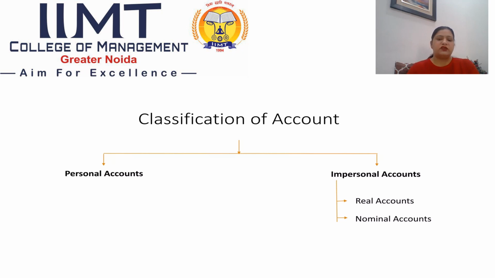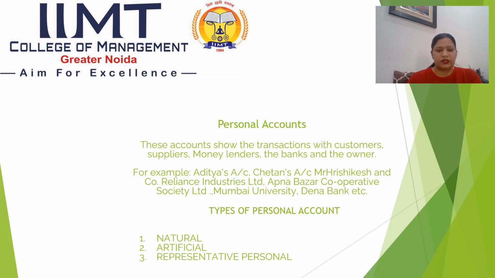Now, classification of accounts. Basically, accounts are classified into two types. One is personal account and the second one is impersonal account. Impersonal account is further classified into two parts, that is real accounts and nominal accounts. Now, personal account. These accounts show the transactions with customers, suppliers, money lenders, the banks, and the owners. For example, Aditya's account, Chetan's account, Mr. Rishike's account, some company's account, some bank's account, university's accounts, etc.